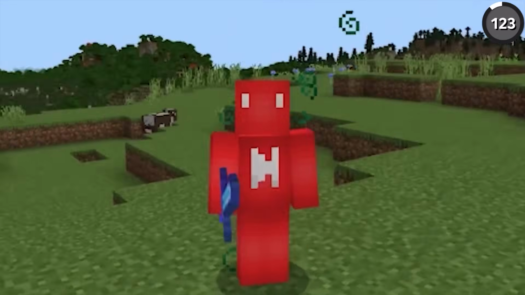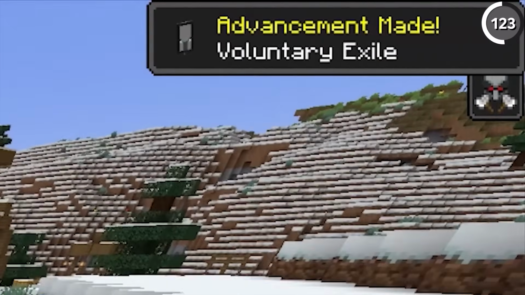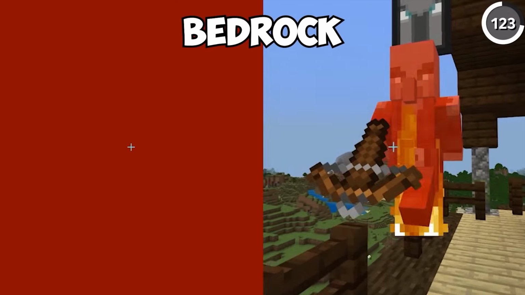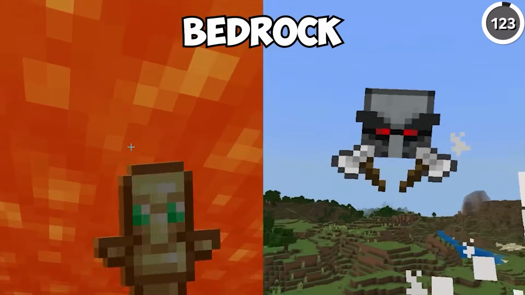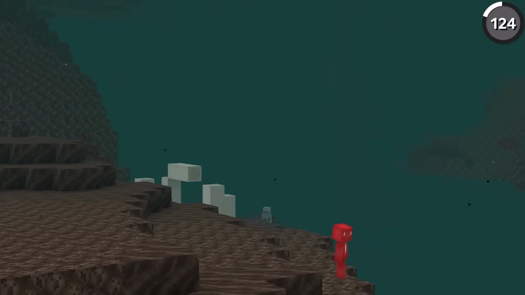The bad omen effect is not something I'd recommend getting often, but when you do, pay attention to how it happens, because while it functions like any other effect in Java, in Bedrock it'll have an animation similar to the Totem of Undying.